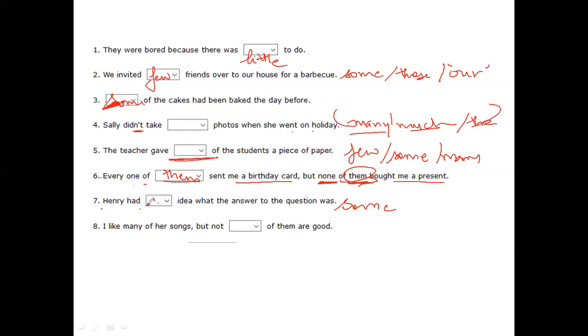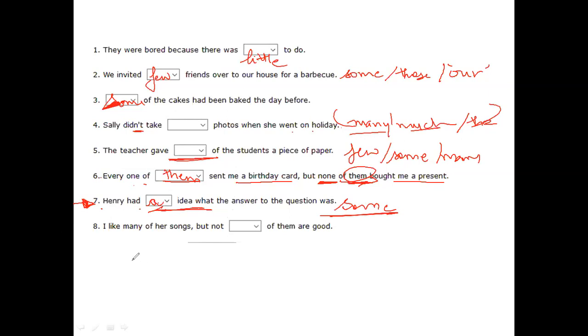Actually, "an" won't fit in if you're using "the." If you remember, we had one specific exception, so there we have to use "no." So Henry had no idea about what the answer to the question was. Or I guess "some" should also work. It also suits in perfectly.